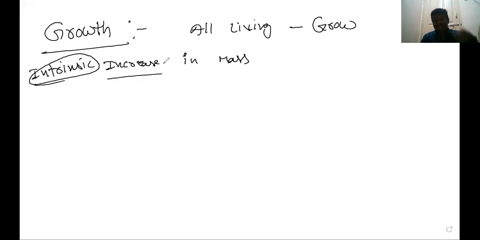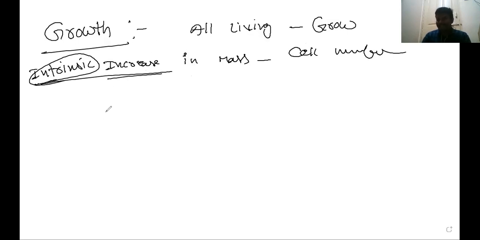Intrinsic means internal: the internal cell mass is increased. Growth can be taken as an intrinsic increase in mass and cell number. Intrinsic increase in the sense that internal parts are increased.